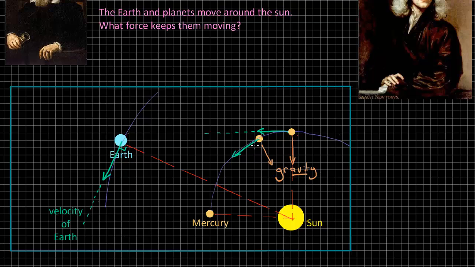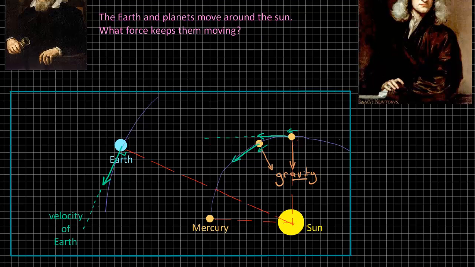Now this is really important to understand, and this is one of the reasons that we have vector quantities in physics. The attraction of the Sun, this central attraction of the Sun, is not causing the speed of Mercury to change. That remains the same. It's traveling as fast at this point as it is at this point. But what it is causing to change is the direction of the speed. In that sense, the Sun is causing the velocity of Mercury to change, but it is not causing the size of the velocity to change. It is only causing the direction of the velocity to change.